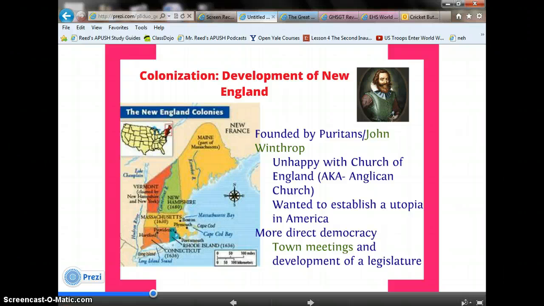Unlike Virginia, which had the House of Burgesses, the New England colonies are going to have a more direct democracy, or town hall meetings, and development of a legislature. These town hall meetings allowed citizens to directly participate in the government by meeting together in order to discuss local problems and issues, elect their leaders, and pass laws.